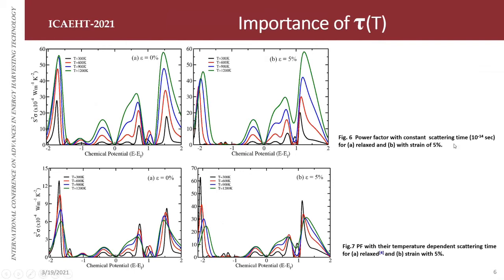If I assume the scattering time as a constant value of 10 to the power minus 14 second, and then plot the absolute value of power factor, these are our results. You may notice that the maximum power factor is obtained for N type behavior, and there is no big difference when you apply the strain also. But when you incorporate the precise value of scattering time in the power factor, then the dominating behavior is shown by P type. So there is a drastic change you may see by comparing these graphs.